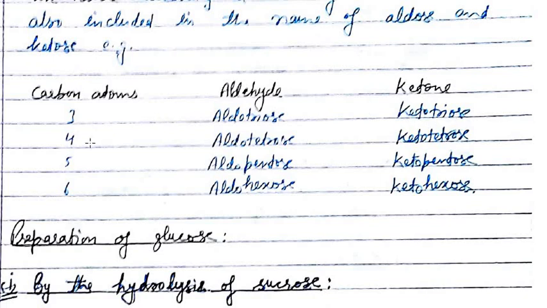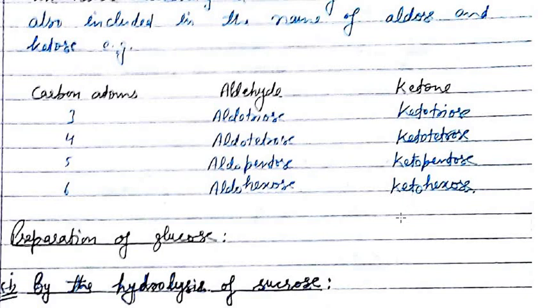If the carbohydrate molecule has 4 carbon atoms, it is known as aldotetrose if it has an aldehyde group, and if it has a ketone group, it is known as ketotetrose. If there are 5 carbon atoms, it is known as aldopentose, and if it contains a ketone group, ketopentose. If the aldehyde containing carbohydrate has 6 carbon atoms, it is known as aldohexose, and if it contains a ketone group, ketohexose.